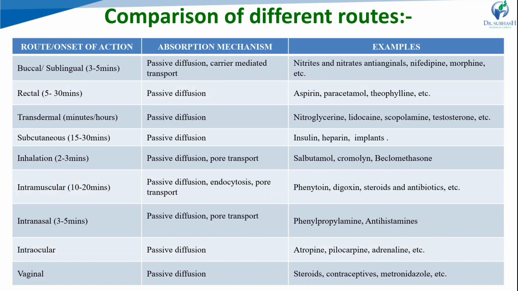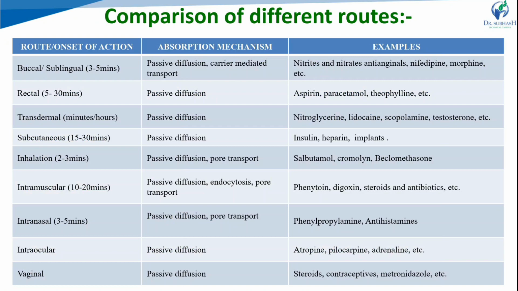Here we see the comparison of different routes, with their onset of action, absorption mechanisms, and examples. For buccal or sublingual administration, the onset of action is within 3 to 5 minutes. Passive diffusion is generally followed for absorption, or carrier-mediated transport. Some anti-anginal or antihypertensive drugs, like nifedipine, are administered by that route. For the rectal route, the onset of action is around 5 to 30 minutes, by passive diffusion, with aspirin and paracetamol as examples.